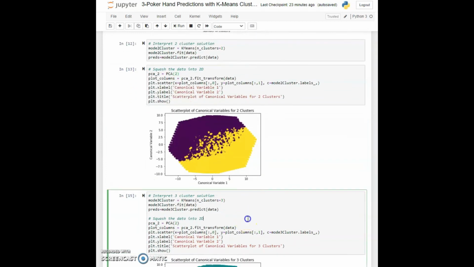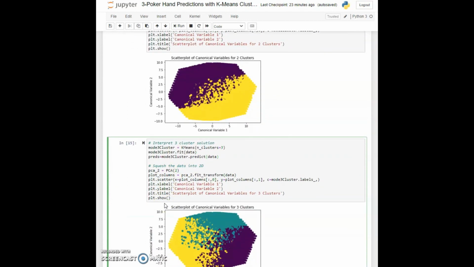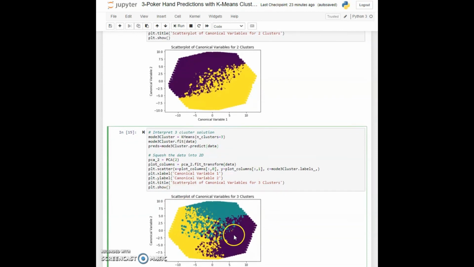Now of course in cell 15 we can use a different number of clusters. So let's rerun this, but now we will do 3 clusters. As you can see, I have put n clusters equal to 3, and I have only taken 2 dimensions for PCA. So let's see what we get. Here you can see that we have a yellow, purple and green cluster. Of course, we have this area in between which is smudged, but in multi-dimensional space this actually makes sense. We can see that the algorithm was able to create 3 clusters.